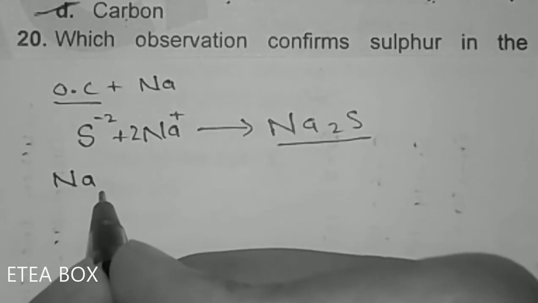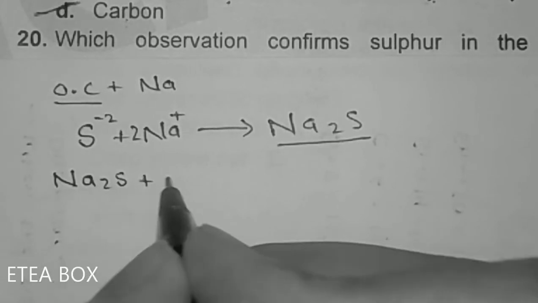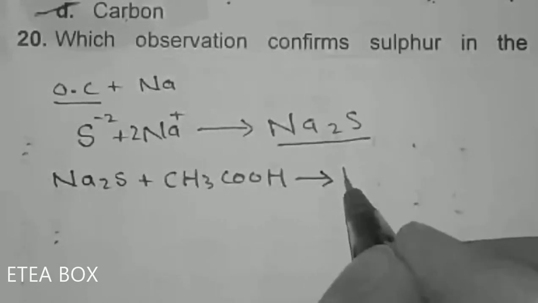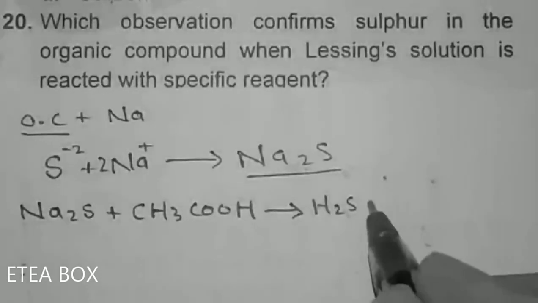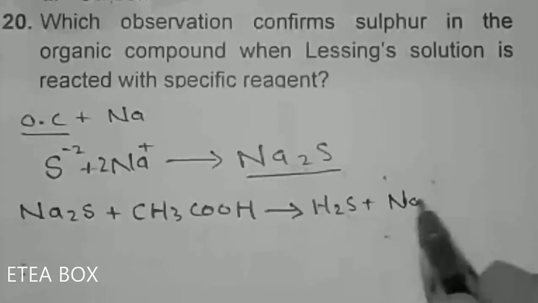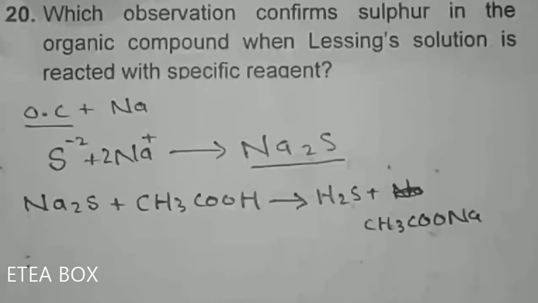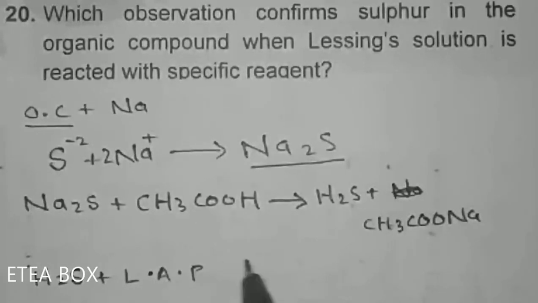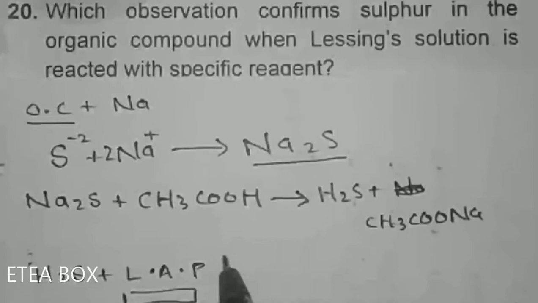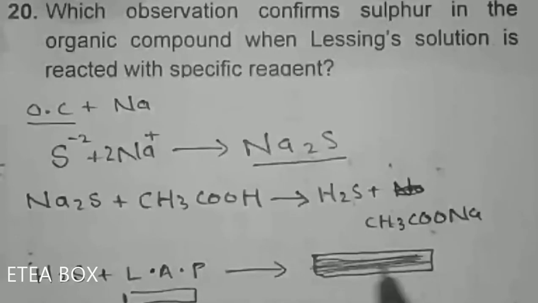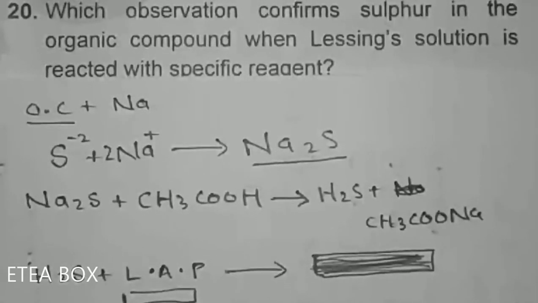Okay, in case of sulphur, after this we react the sodium sulphide with sodium acetate. So this reaction gives H2S, hydrogen sulphide, plus CH3COONa, sodium acetate. Now after this we take this H2S and apply it on lead acetate paper, like this is the lead acetate paper. After this what happens, a black color comes here. So it confirms the presence of sulphur.